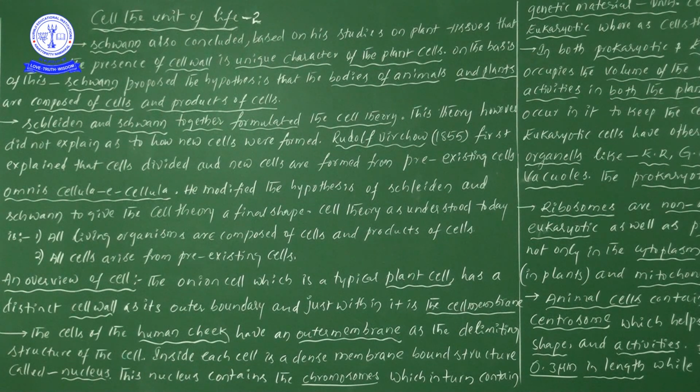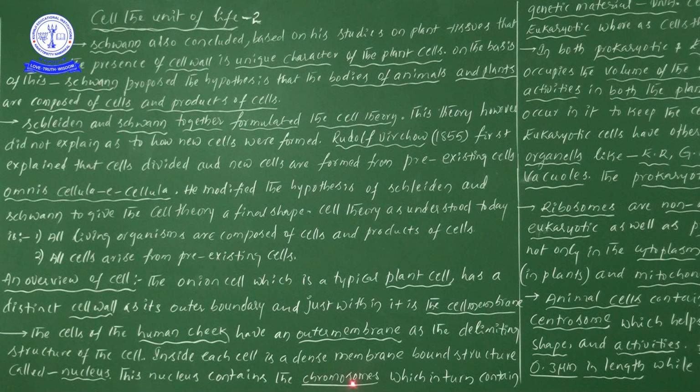The point I am going to give you is, first of all, the delimiting structure in plant cells is the cell wall, and within the cell wall the second layer is the cell membrane. Next, one more structure is also there, a membrane bound structure, meaning the nucleus also has a membrane.